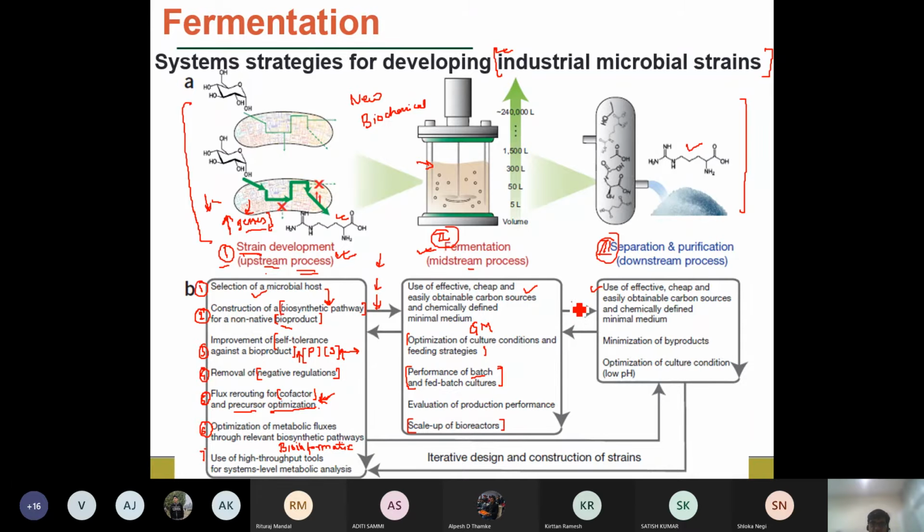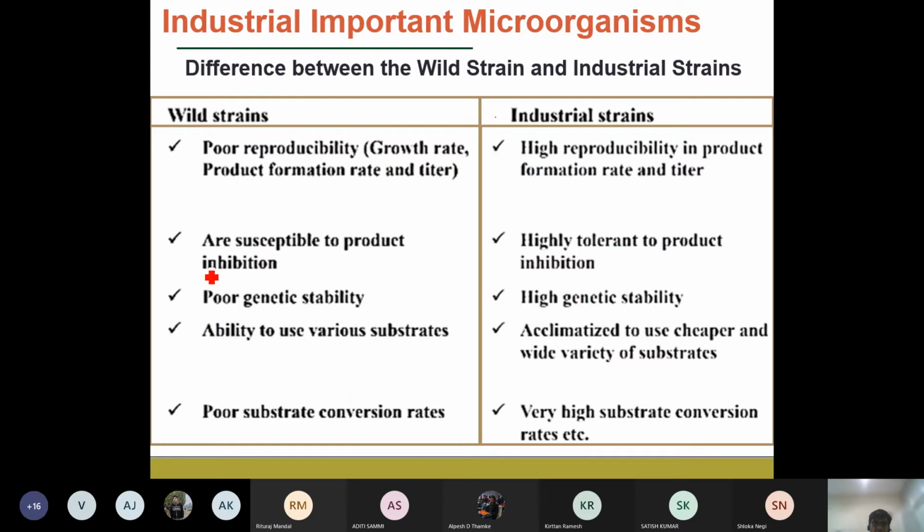So like you can see these forward and backward arrows. It actually requires a lot of repetitions and iterations to finally get an ideal strain and an ideal fermentation reactor design, and then ideal optimized separation and purification steps to get the final product, which is of the highest quality and the highest concentration. So this is a very basic overview, and we'll start with strain development in today's class. And before that, let us see what the difference is between a wild strain and an industrial strain.